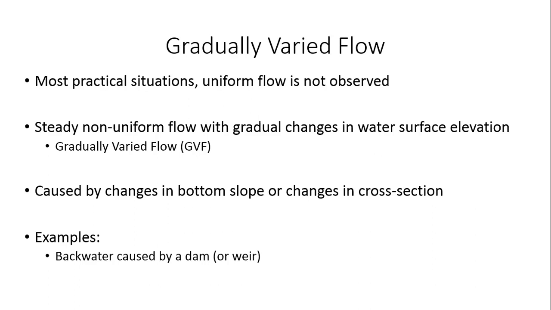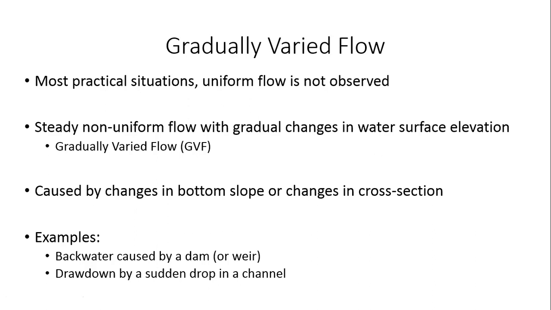Okay, so that is a typical example of a gradually varied profile. Other examples are if there's a sudden drop in the channel, right? Then there will be what is called a drawdown, right? So if there's a sudden drop in the channel due to whatever, there may be a topographical change or whatever, then the water surface elevation gradually changes as the water approaches the drop. Okay, this change in the water surface elevation is what is called drawdown. So these are some common examples of gradually varied flow.